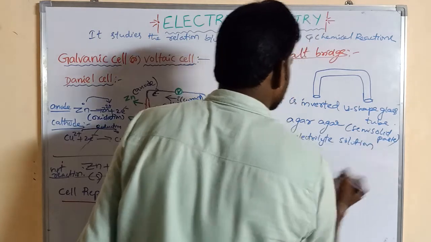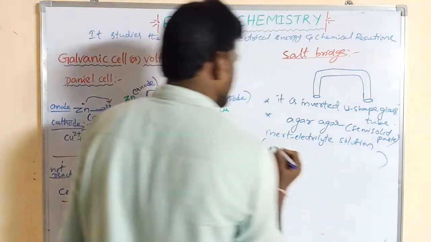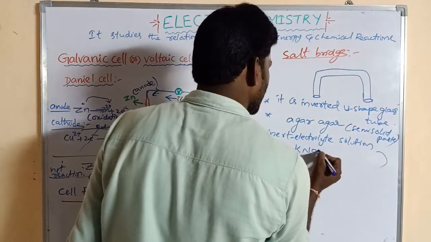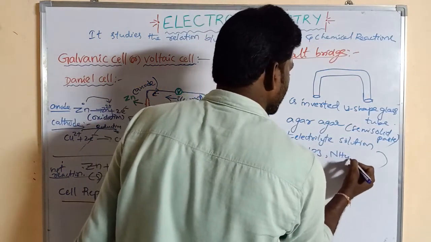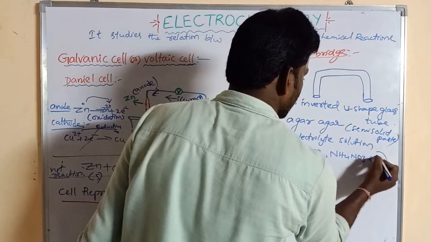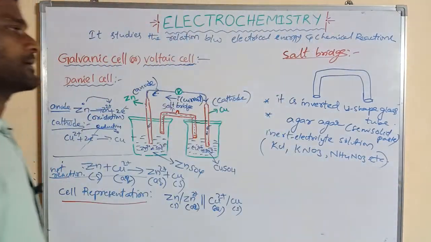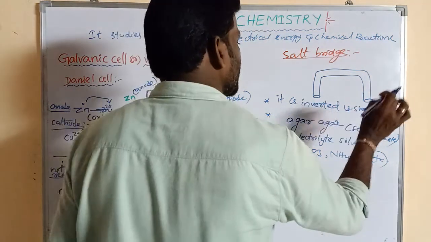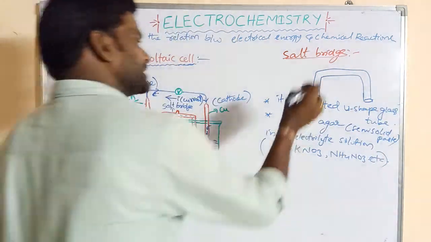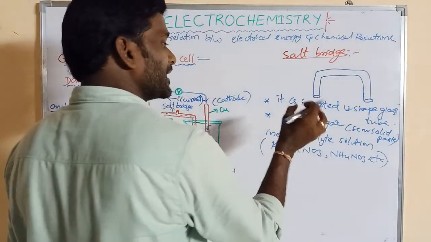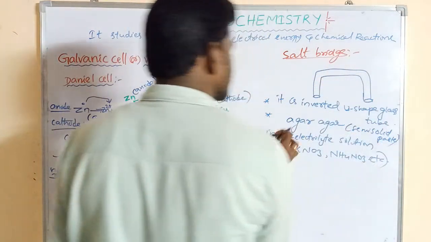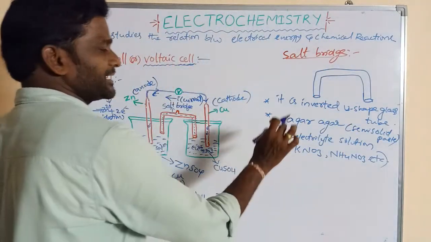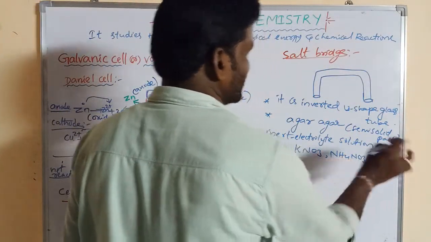What are those inert electrolyte solutions? KCl, KNO3 and NH4NO3, etc. So it is the inverted U-shaped glass tube filled with agar semi-solid paste which is saturated with inert electrolyte solution like KCl, KNO3, ammonium nitrate, etc.